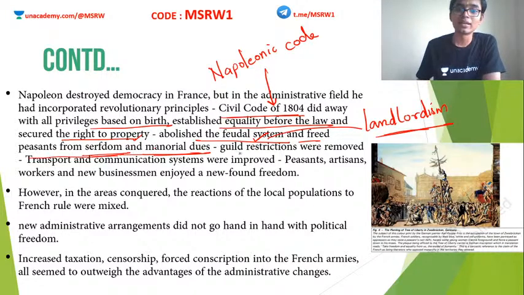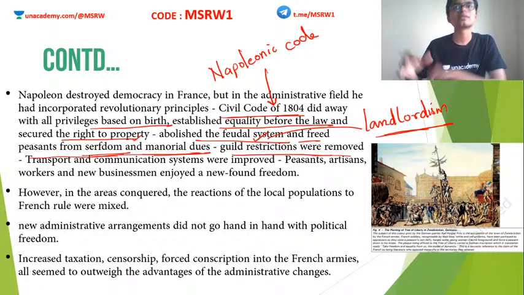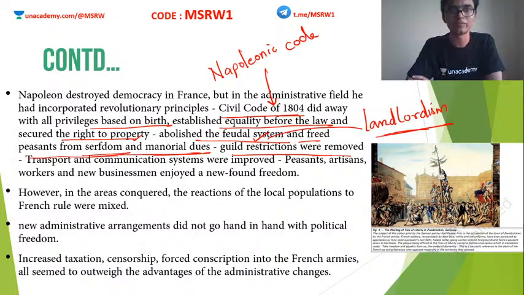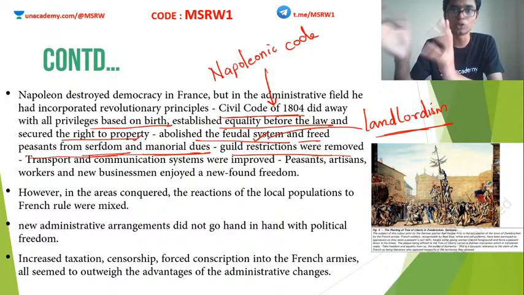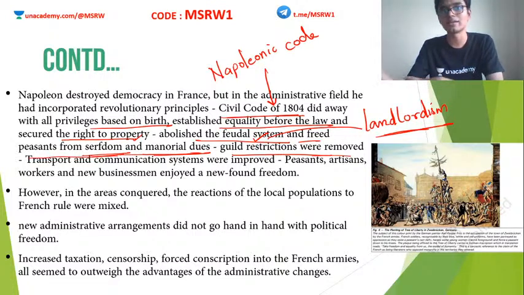Then, the guild restrictions were removed. Guild means organizations of various groups. I mean, if you are a trader, then an organization of a trade group is known as a guild. An organization of artisans is known as an artisan guild.